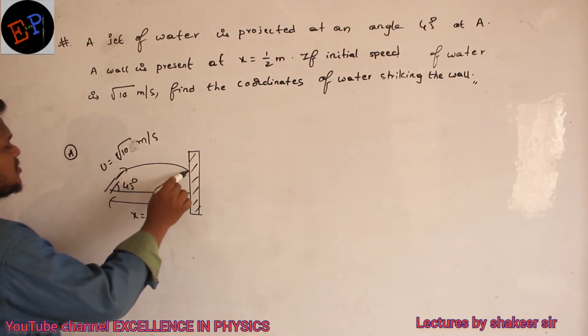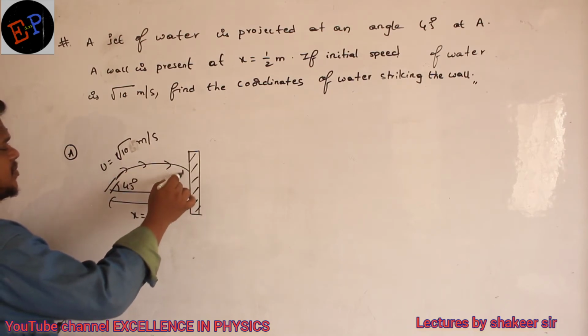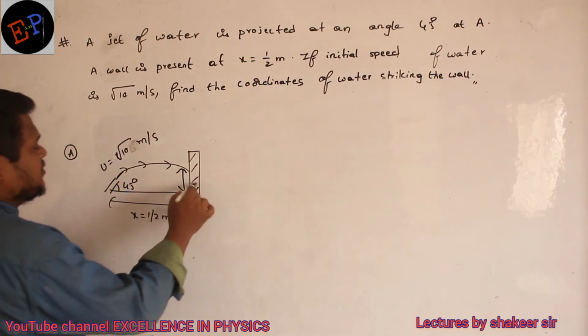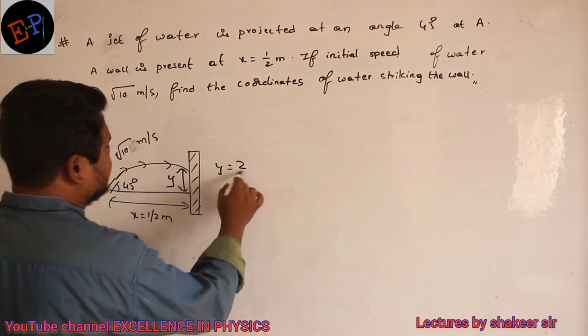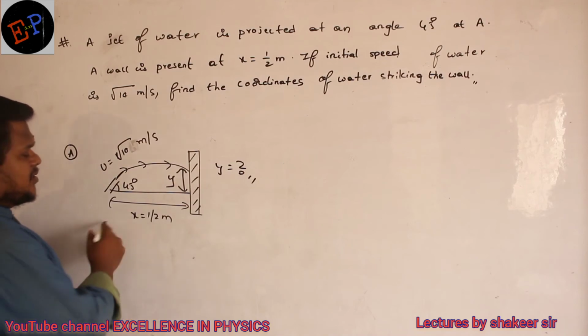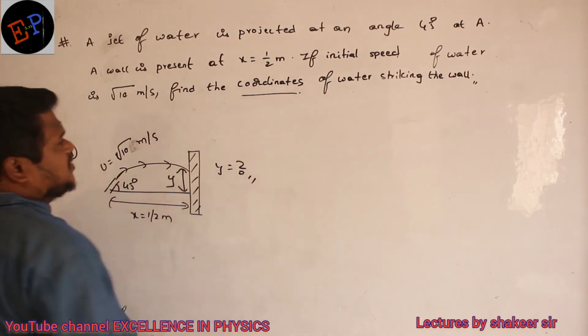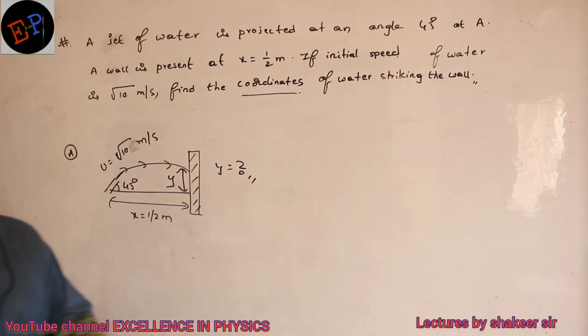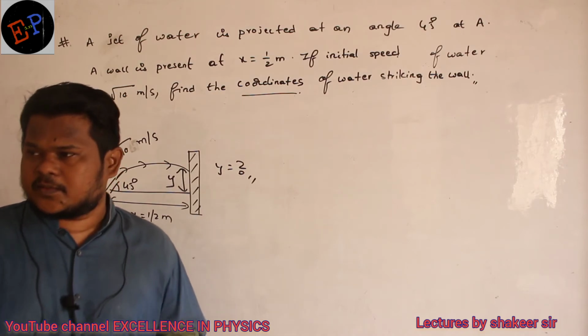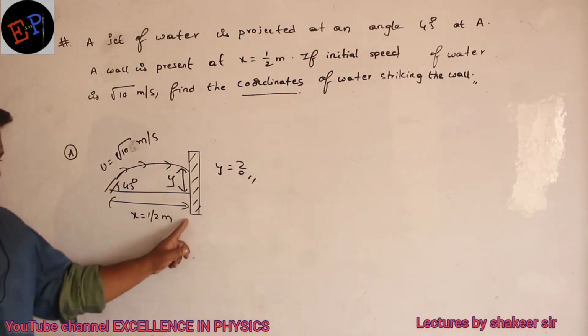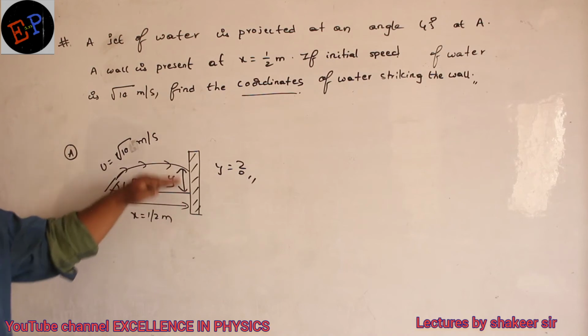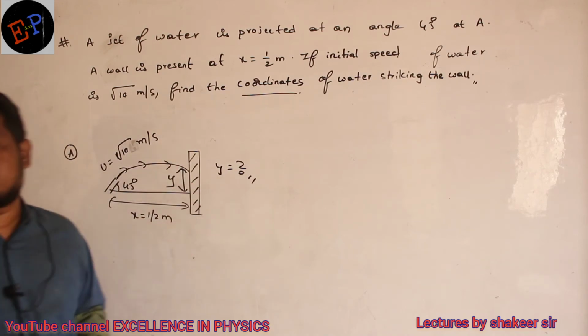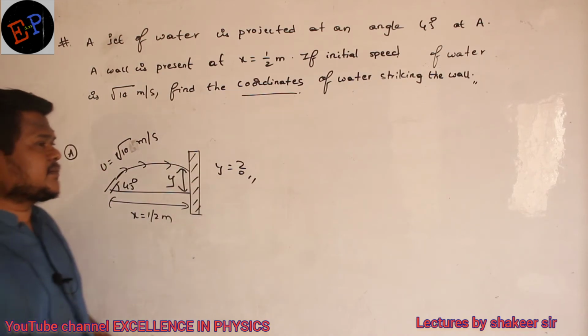Then this water goes and strikes this wall somewhere at a particular height, and that y value you are supposed to calculate. If I know y value, already x value I know. So x comma y will become the coordinates of that point. Clear? Coordinates mean x comma y only, no? x is already there, half meter. Just calculate y value, then the coordinates are x comma y. So again, which equation?